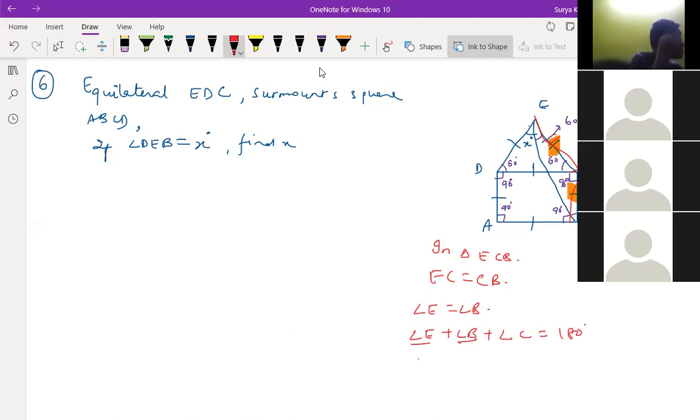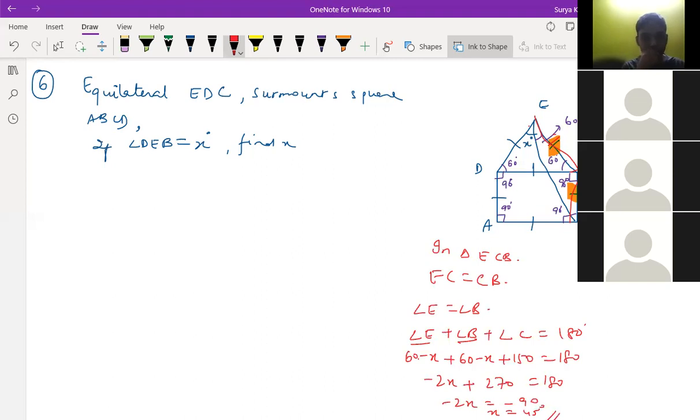So just let this be 60 minus x, we have let in angle E. The 60 minus x plus 60 minus x plus 150 is equal to 180. So 60 plus 60 is 120 minus 2x plus 150, that is 270, is equal to 180. So minus 2x is equal to minus 90. The x is equal to 45.